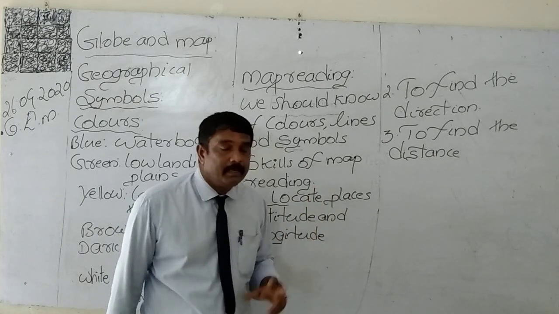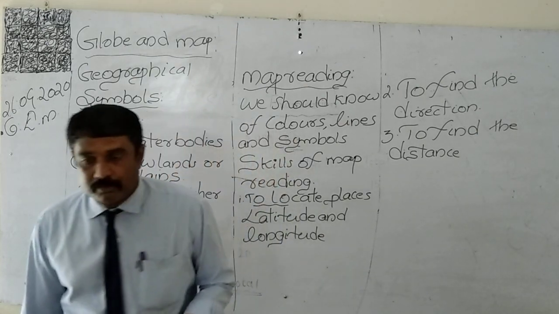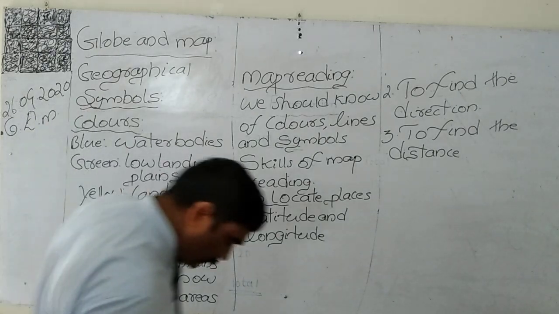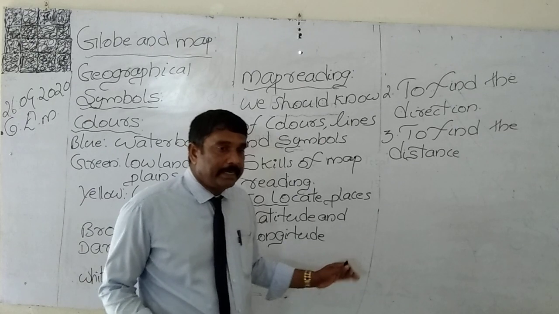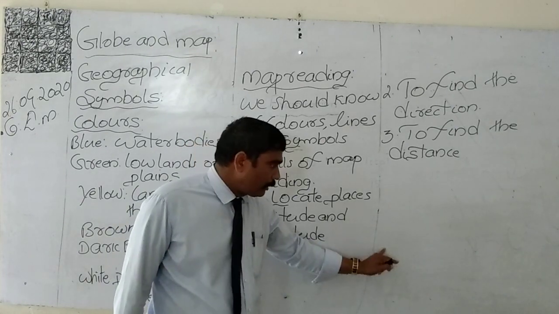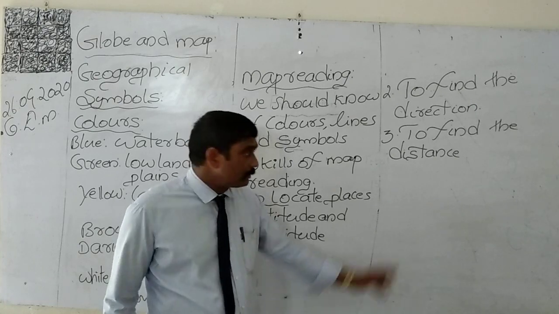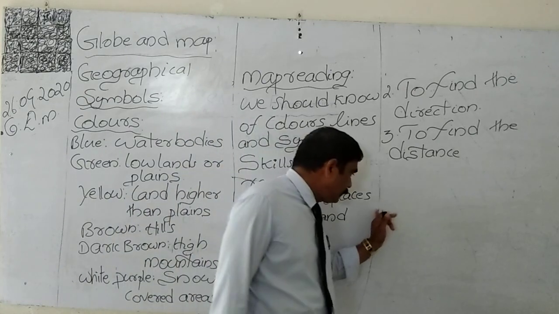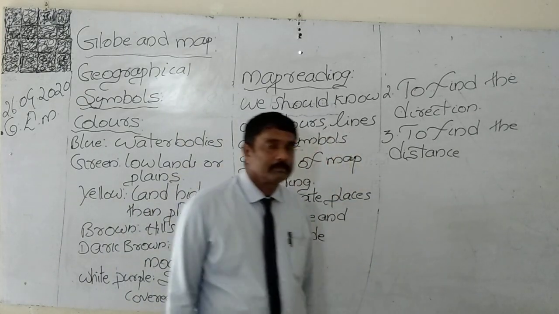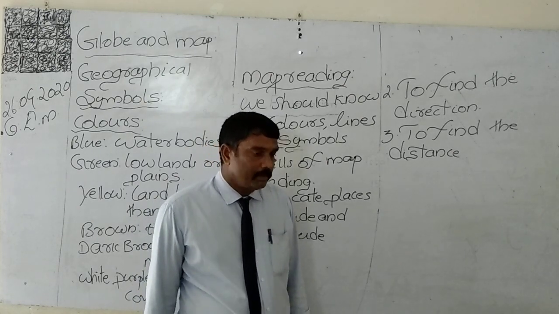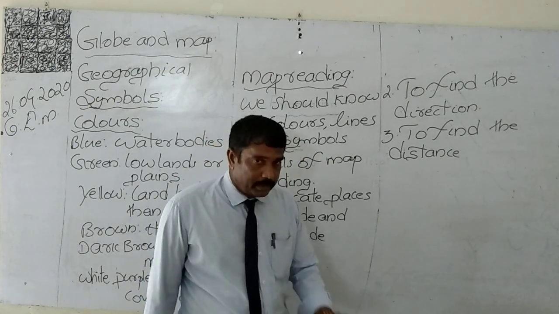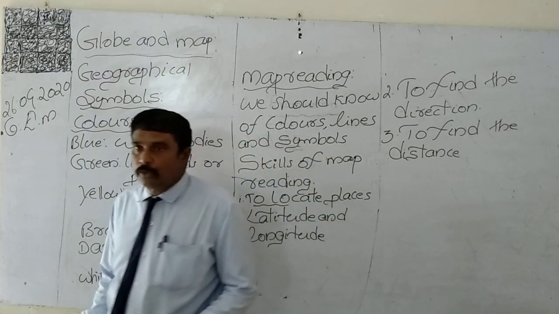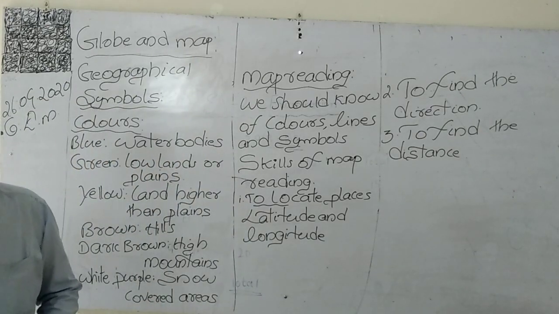So we may follow a scale. What is a scale? I have told you several times. A scale is the ratio between distance on the map and the real distance on the earth. It is a ratio. For example, yesterday I told you, imagine that 300 kilometers is there from Mudol to Hubli. 300 kilometers cannot be marked on the surface of the map.